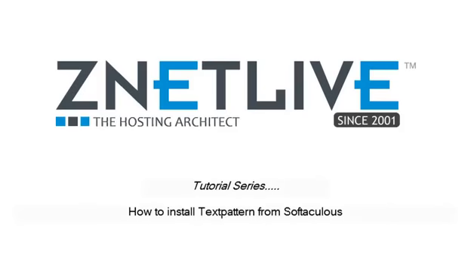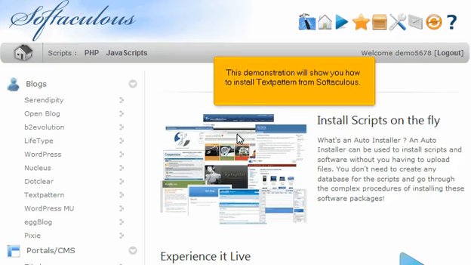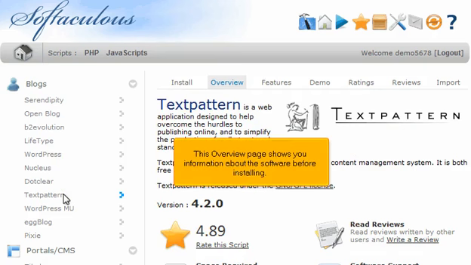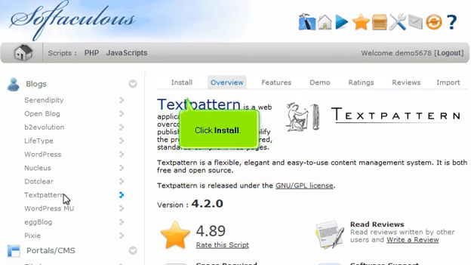How to install Textpattern from Softaculous. This demonstration will show you how to install Textpattern from Softaculous. Click Textpattern. This overview page shows you information about the software before installing. Click Install.